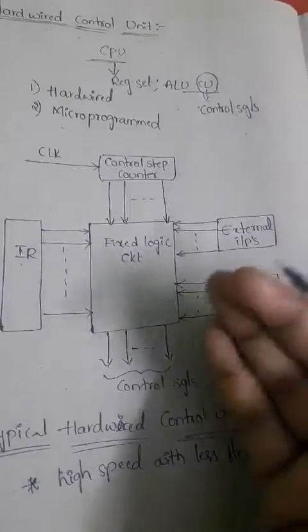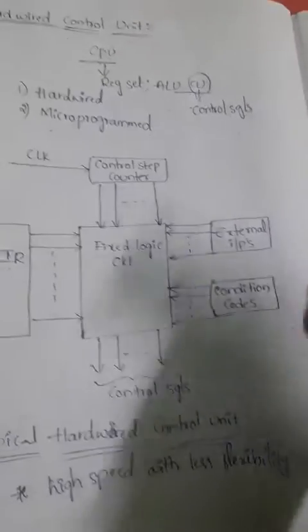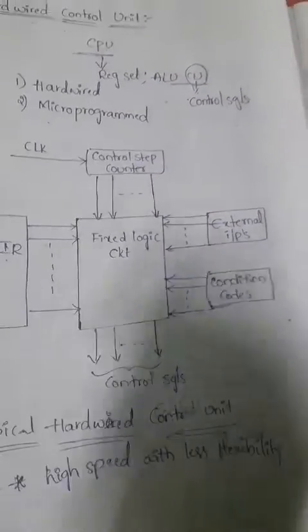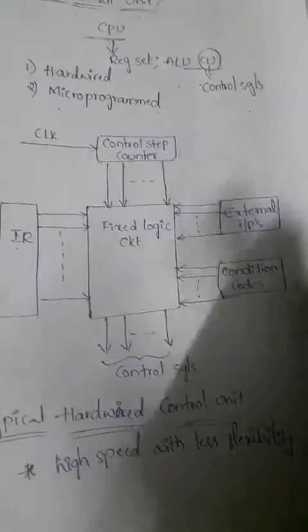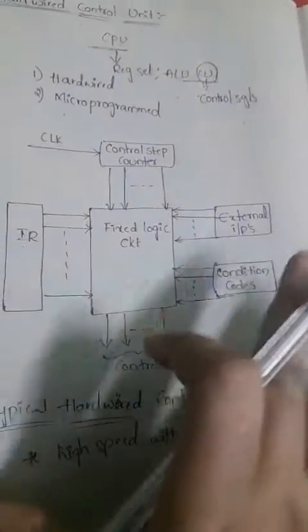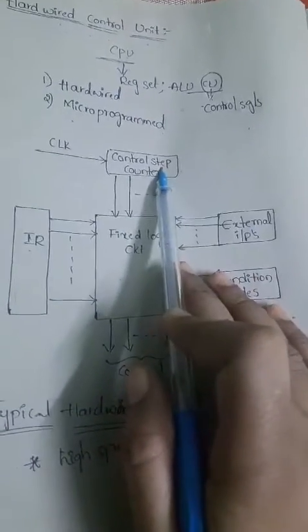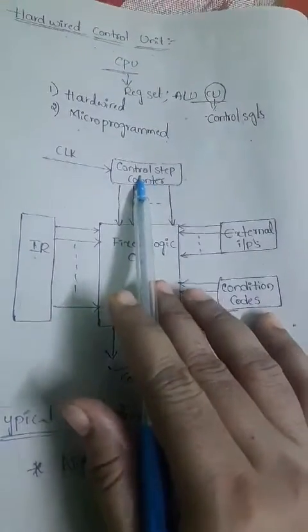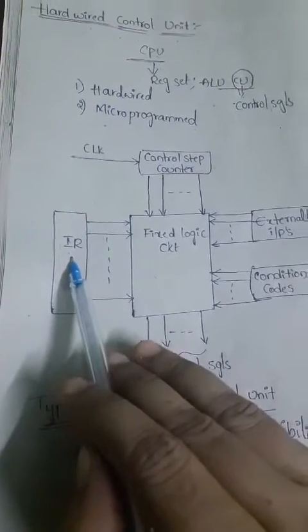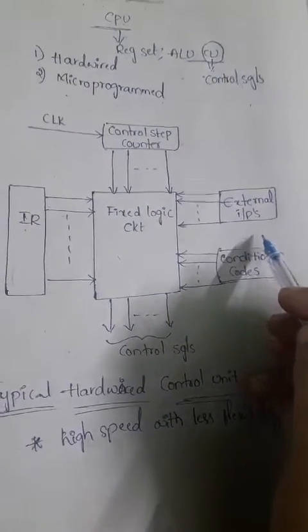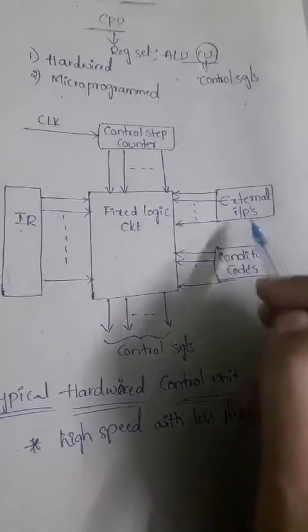Okay, so that means the control unit will generate the control signals. How it generates those control signals depends on some control steps. What are the control steps? The first one is the contents of the control step counter, the second one is the contents of the instruction register, the third one is the contents of the condition codes, and the last one is the contents of the external inputs.